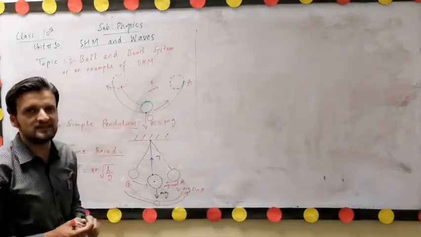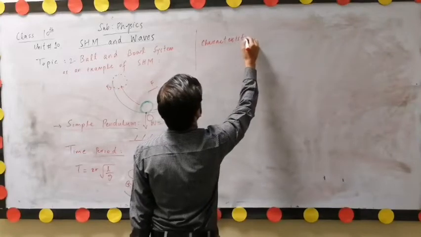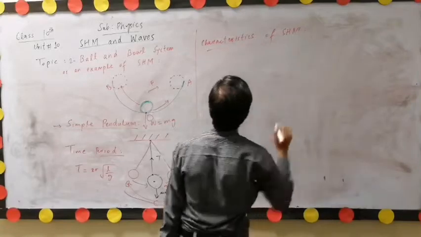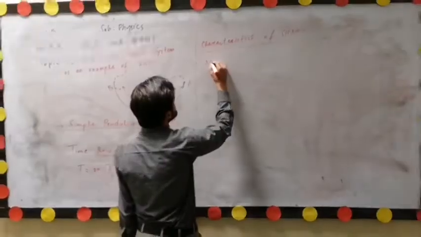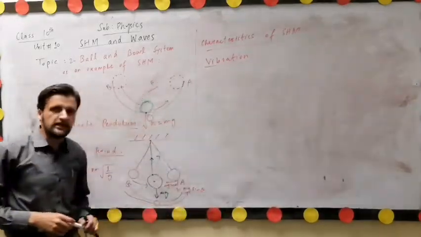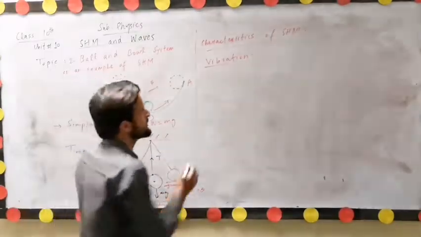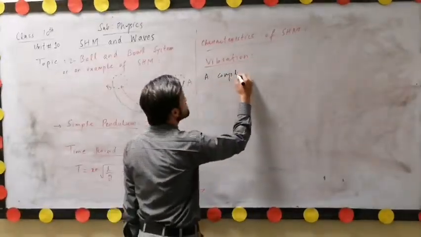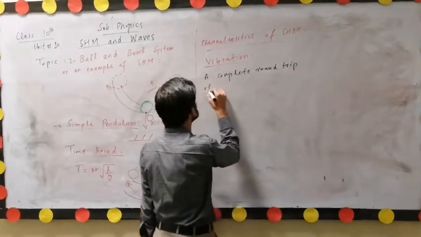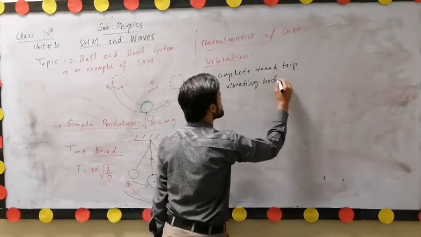Now let's see some characteristics of simple harmonic motion. The first characteristic of simple harmonic motion is vibration. The vibration in simple harmonic motion is a complete round trip of a vibrating body.